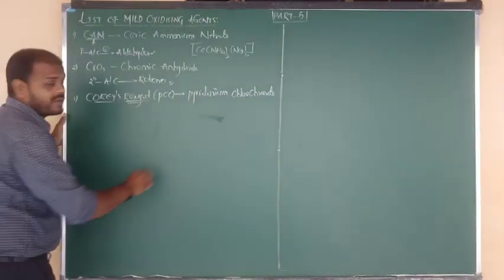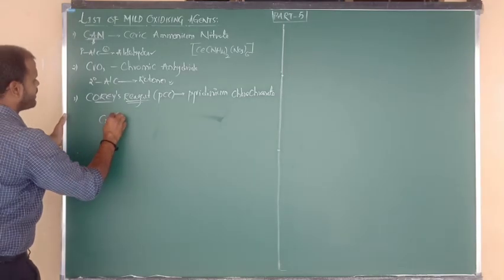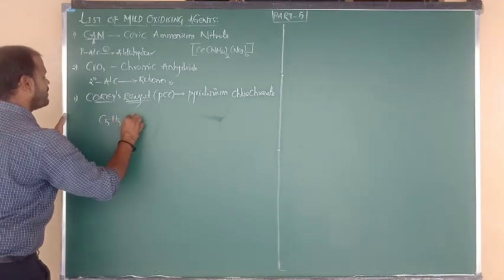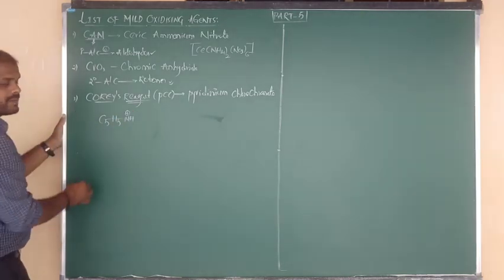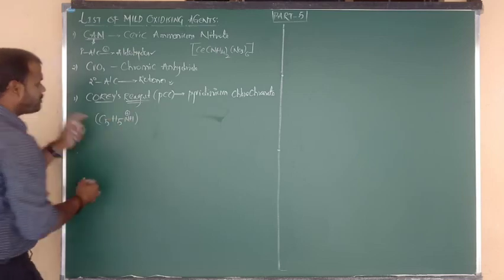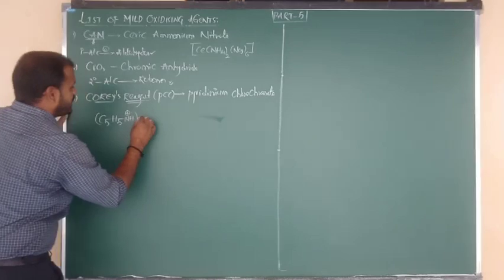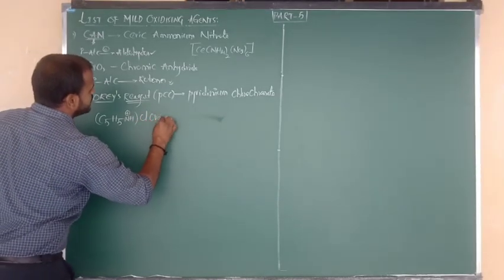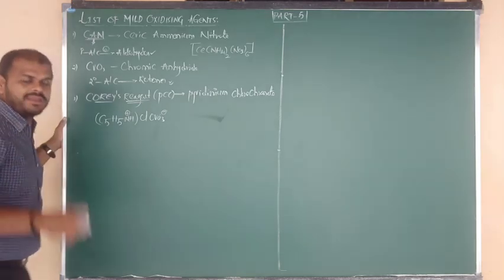Let me first write the formula of PCC. What is the formula of pyridinium? C5H5NH, where nitrogen contains a plus charge. Pyridinium, the -ium means plus charge. Chlorochromate is ClCrO3 with a minus 1 charge. Here plus 1, there minus 1. This is the formula of pyridinium chlorochromate.